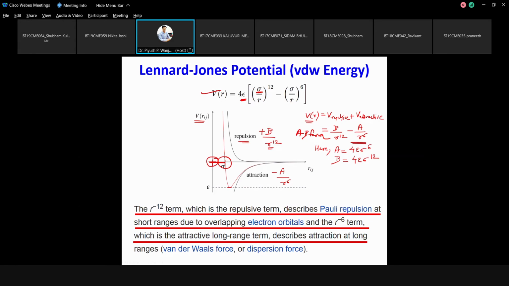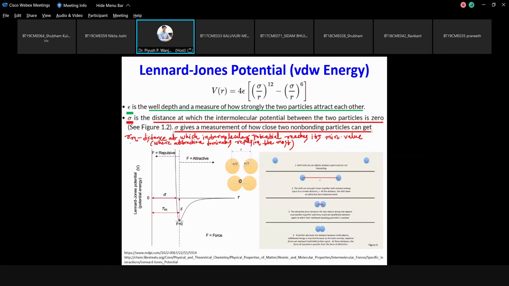Now, along with the two terms, there was one more thing which was related with the Rm. Like we talked about the distance, which was sigma, which is not exactly at the epsilon. So whenever you want to talk about the epsilon thing, some other distance will come into picture. That other distance is actually distance Rm. Rm is the distance at which your intermolecular potential, your LJ potential, will reach its minimum value, where you can consider that your attraction is dominating the repulsion the most.